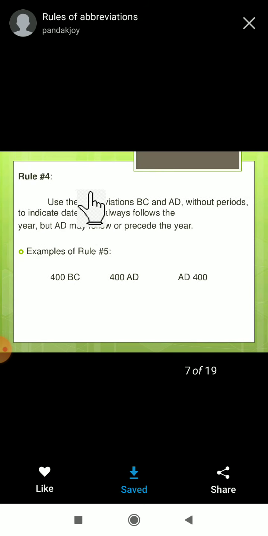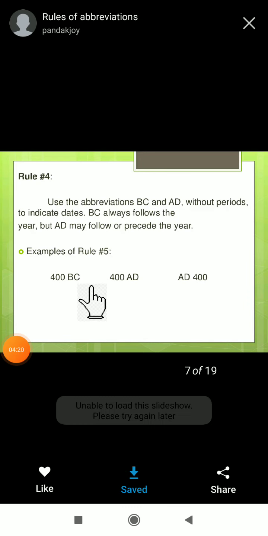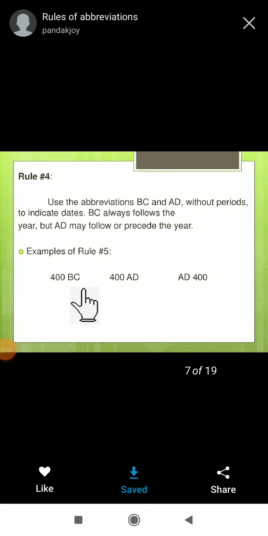Next, the fourth one: use the abbreviations BC and AD without periods to indicate dates. BC always follows the year, but AD may follow or precede the year. You know that for ancient Greek periods we use 400 BC, 400 AD. So like that we use these abbreviations. BC means Before Christ, and AD means Anno Domini. So we use BC and AD for these.